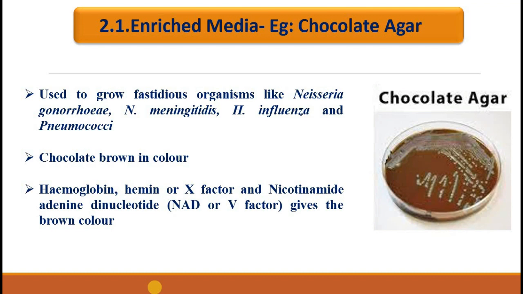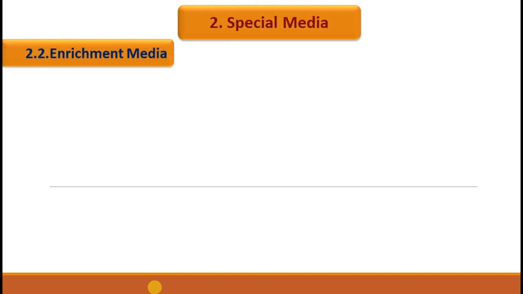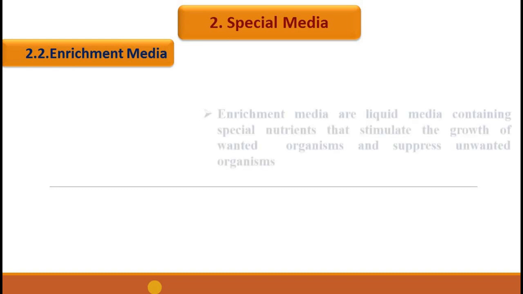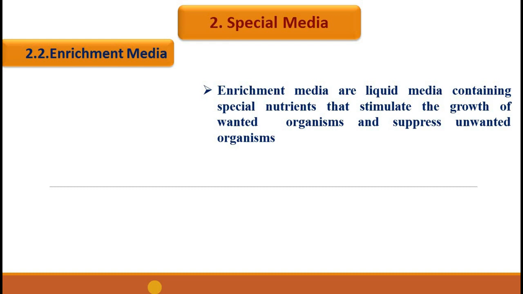Coming to the second type of special media, that is enrichment media. In samples containing a mixed population of microorganisms, the bacteria to be isolated is often overgrown by the unwanted microorganisms. Usually, non-pathogenic or commensal organisms tend to overgrow the pathogenic ones. So, the enrichment media can be used to cultivate the wanted organisms over the unwanted ones.